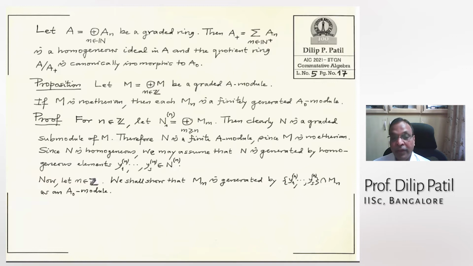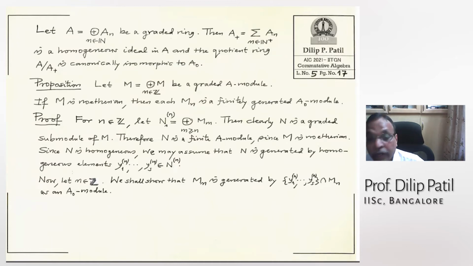So I will take that finite generating system and put on all the homogeneous components of all those generators. So I still get a finite system, and N will still be generated by that as a module. So N is generated by that finite set of homogeneous elements.